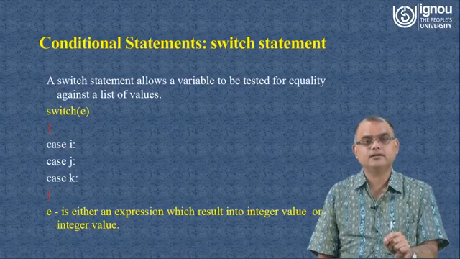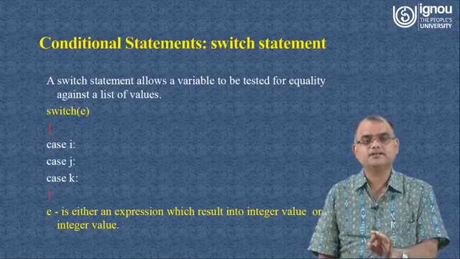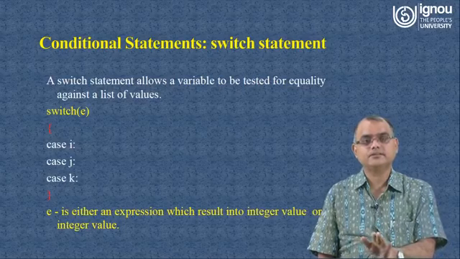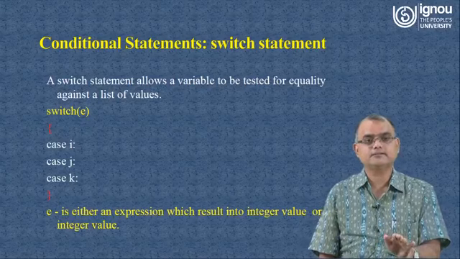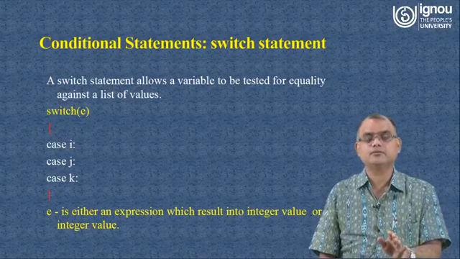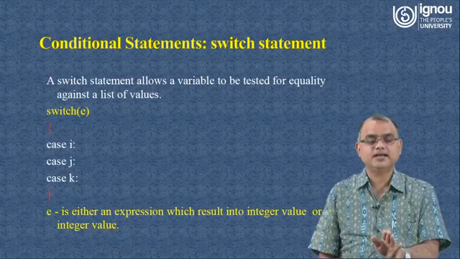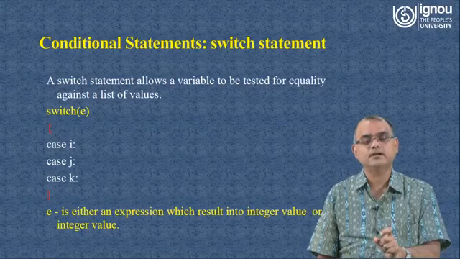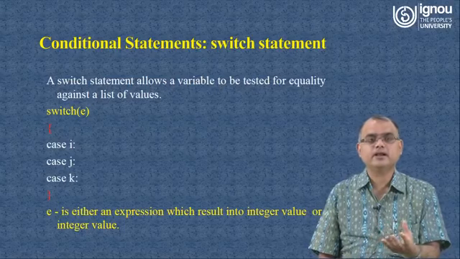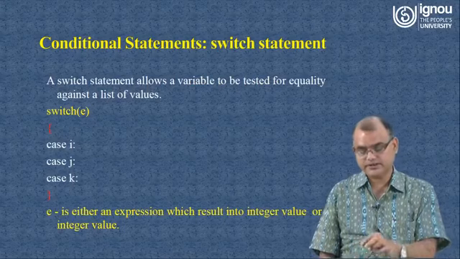Either E should be one integer variable having its integer value, or if it is an expression, then after evaluation of that particular expression, the expression value should be an integer value, and that integer value decides in which case you have to go. For example, if expression E value is j, then case j will be executed, and whatever you have written inside that case j block will be executed. And for more detail, again you refer to your study material and try to implement that particular switch statement.